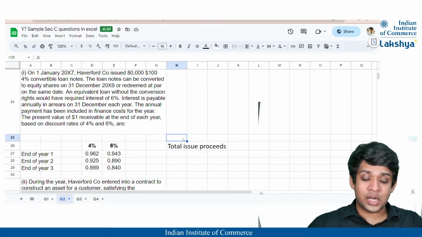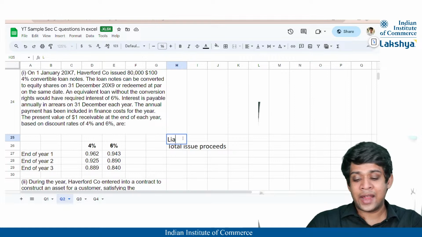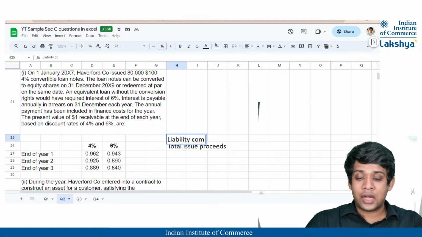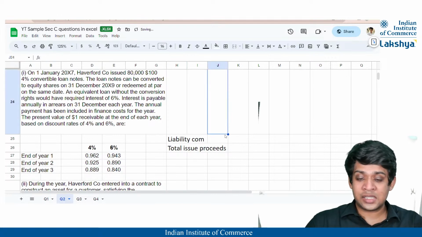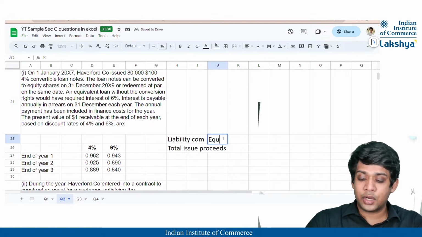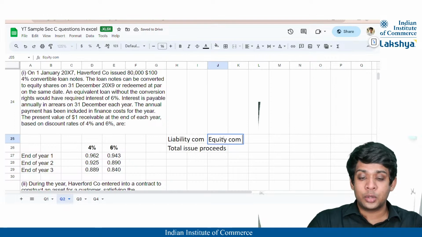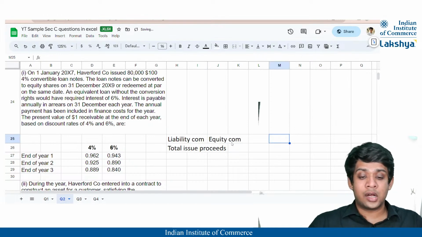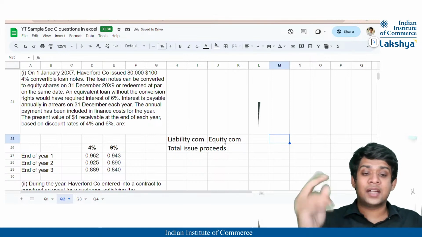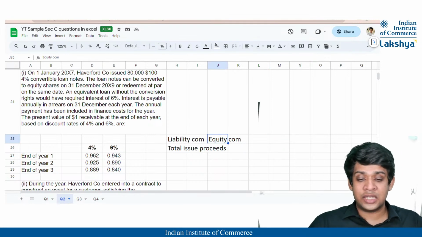Now, obviously, this is your convertible loan note, so it has a liability component and also an equity component that we are supposed to deal with, correct? Because here the holder has a right to receive the interest payments and also receive the capital repayment, and with that they also have the right to convert them into equity shares of the company, right?